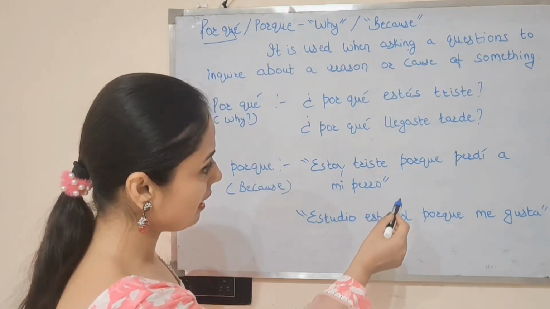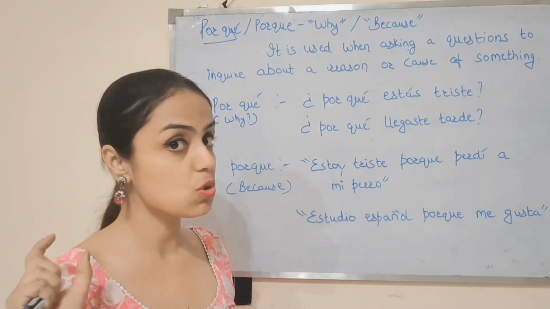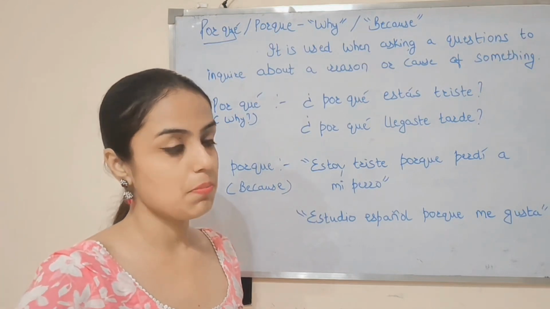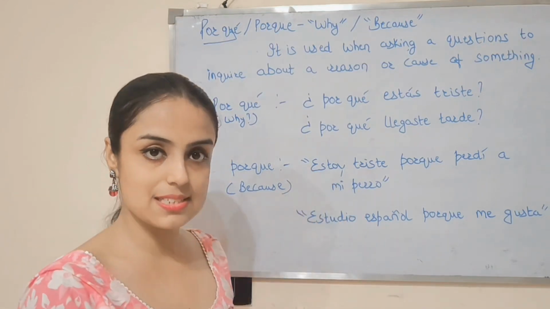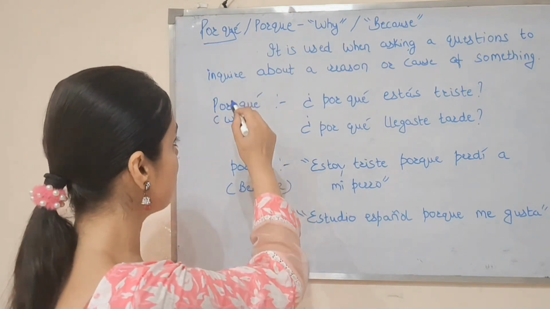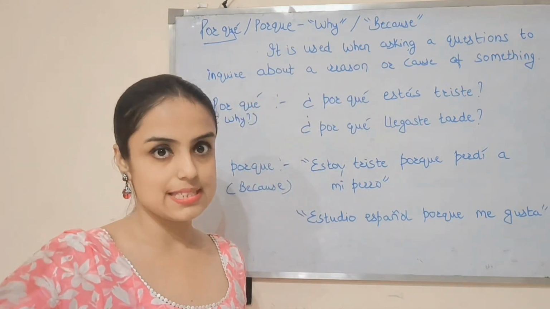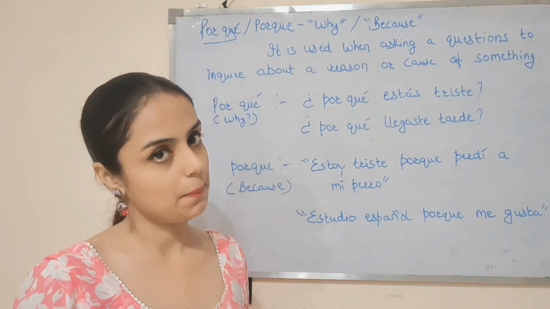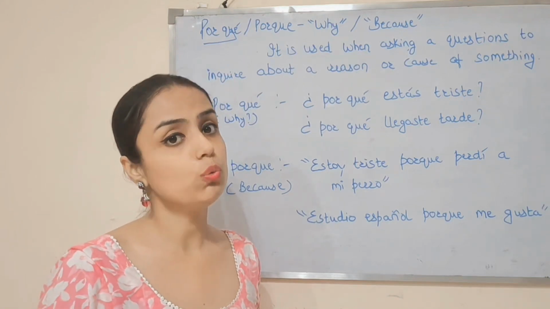So here you have seen that we have used porque without space or without accent mark. So basically this is because. This translates to because in English, and porque with space and with the accent mark is why. Vale? Now I will explain to you donde.